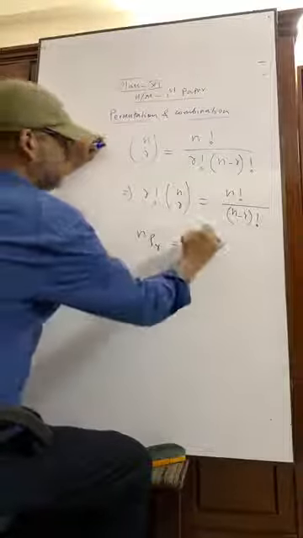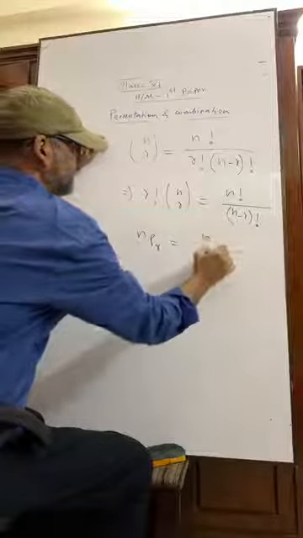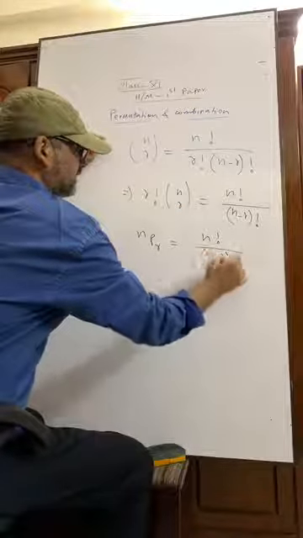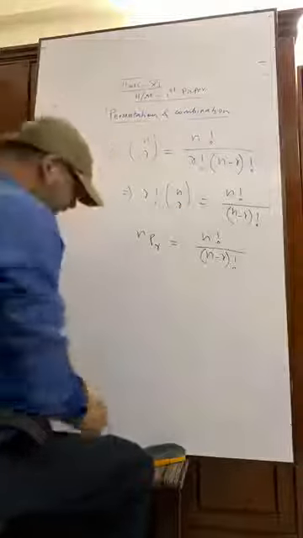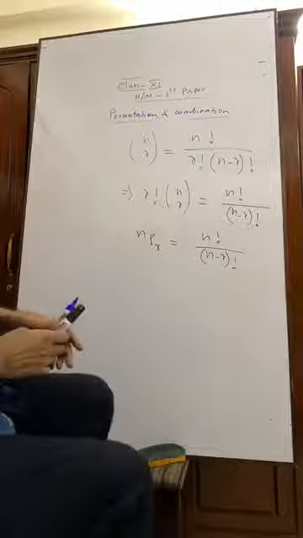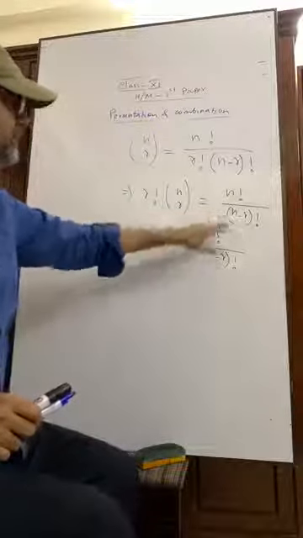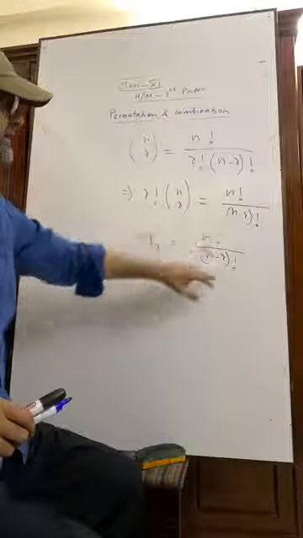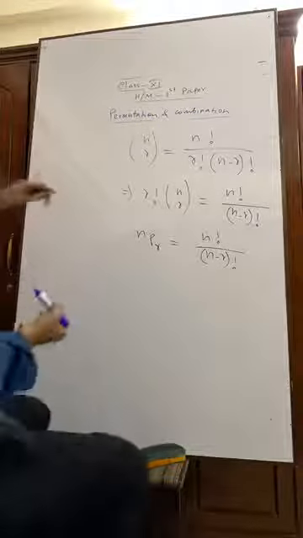NPR means n factorial by n minus r factorial. Have you seen that our right hand sides are equal? These and these are same. So what can we write?